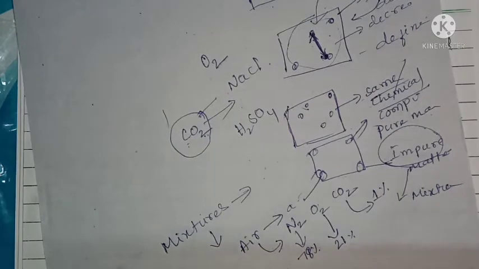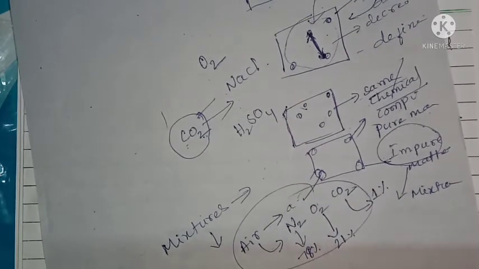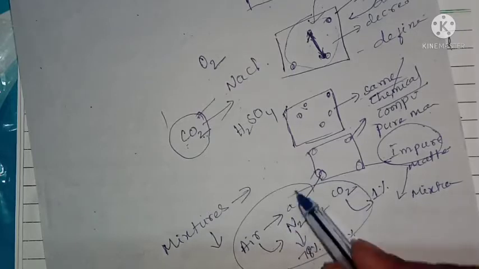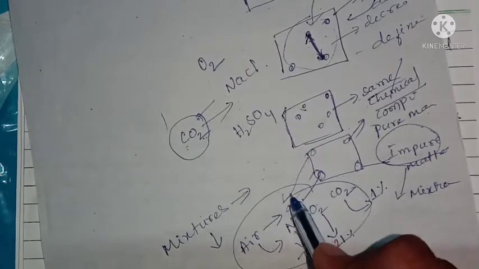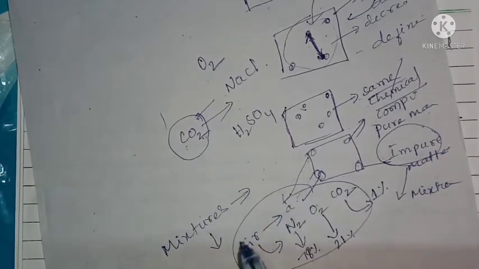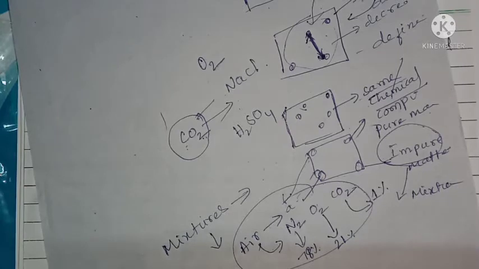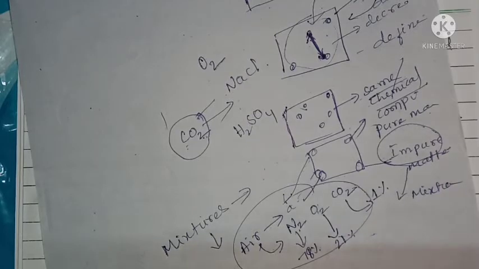If we consider air contains only these three, but air contains many other gases also. It contains helium, hydrogen, different gases, and some noble gases are also present in the air. If we neglect all those and consider only nitrogen, oxygen, and carbon dioxide, this will be the composition of air.